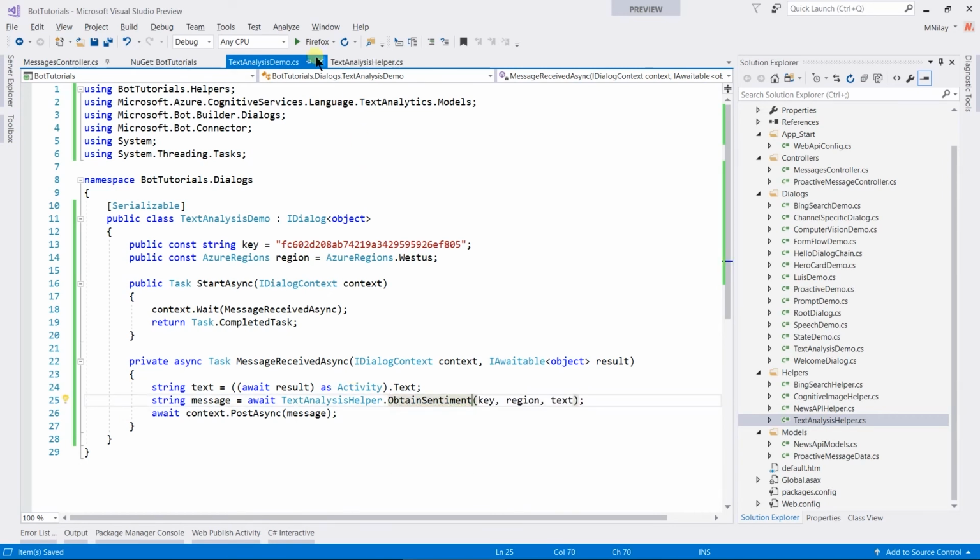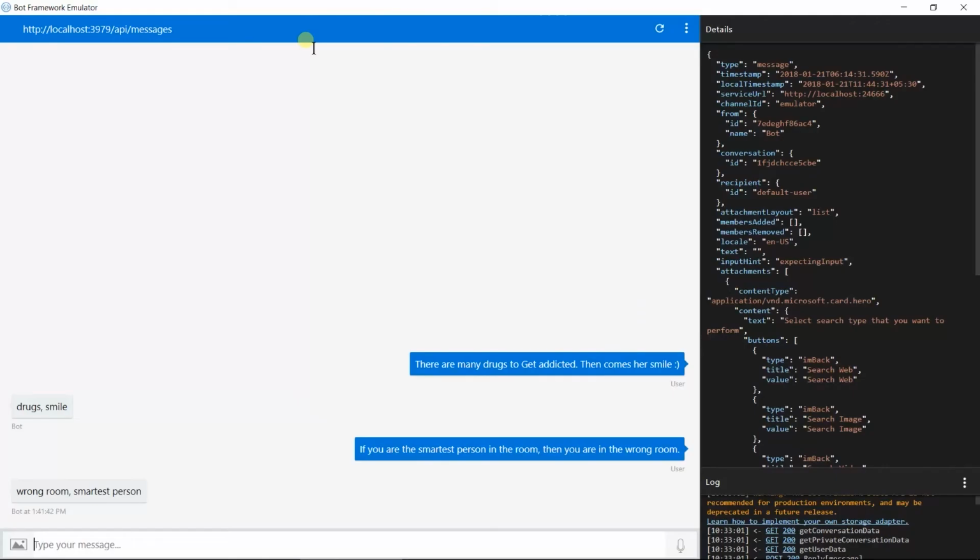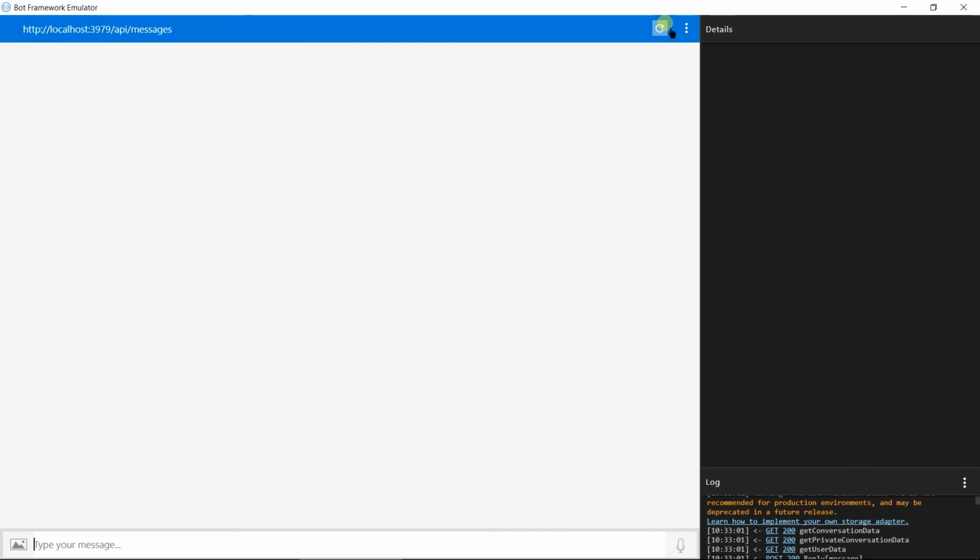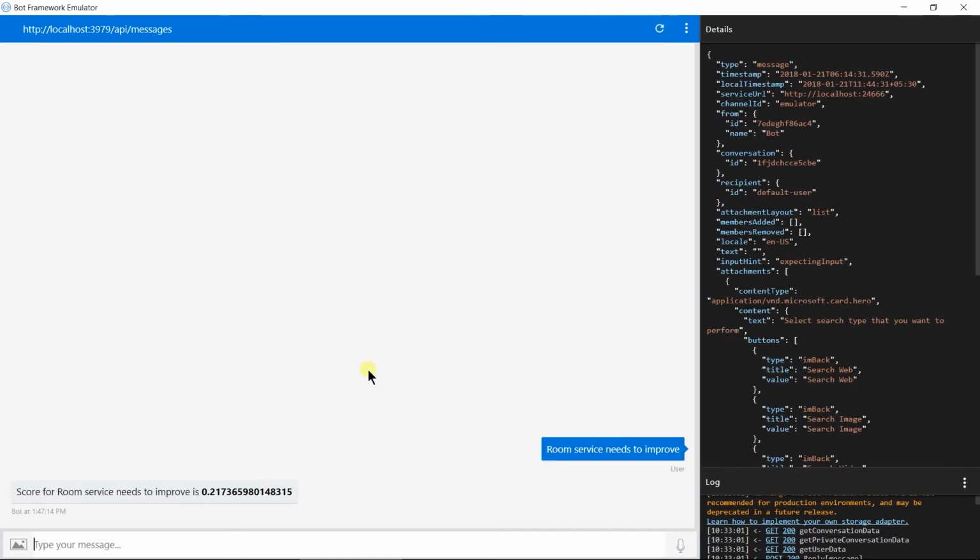Save all the files and run it. Create a new conversation. Here I am writing some text related to reviews of a hotel. Let us try with "room services needs to improve." Here we got 0.21 sentiment, which means it's about to be negative.